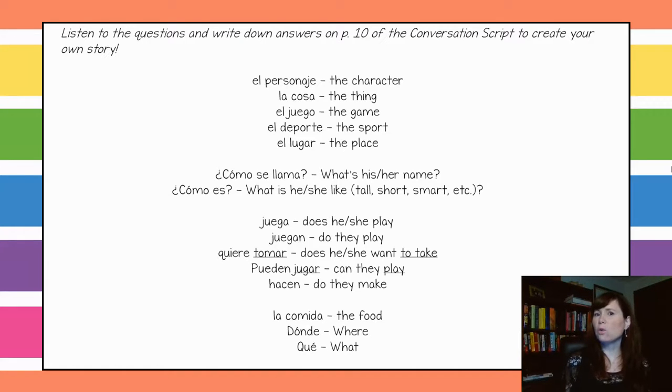¿Y con quién juega el personaje? ¿Dónde juegan ellos el juego o el deporte? ¿Qué quiere tomar el personaje al lugar? ¿Un tren? ¿Un avión? ¿Un carro? ¿Un taxi? ¿Un autobús? ¿Pueden jugar ellos bien?